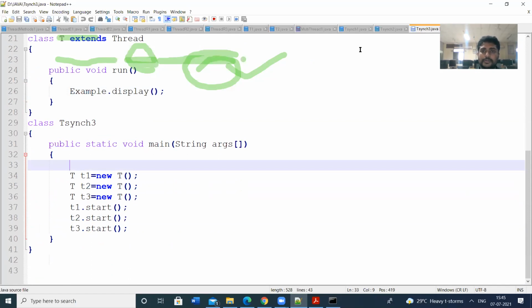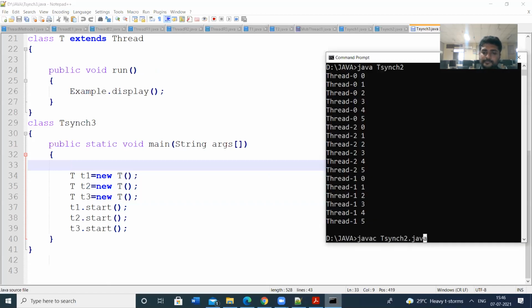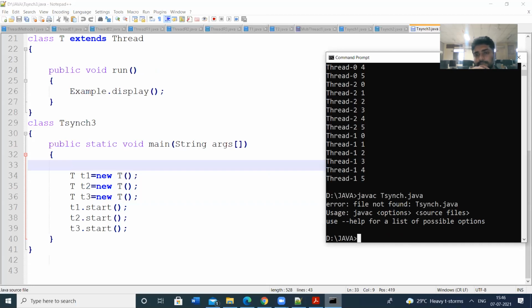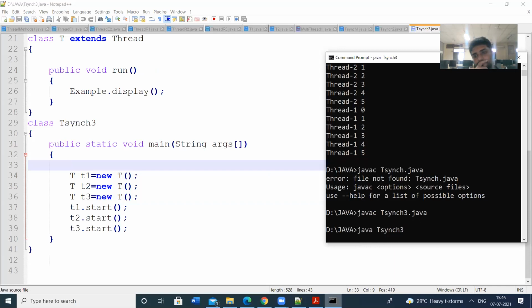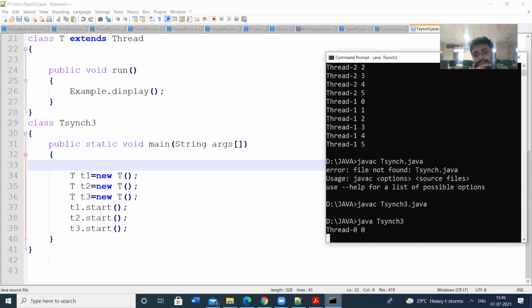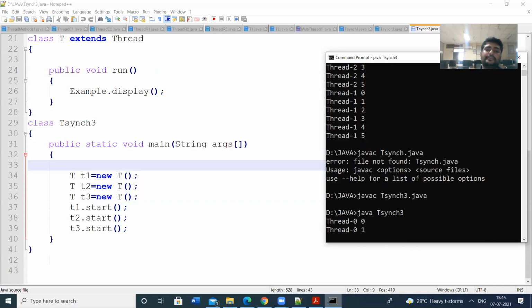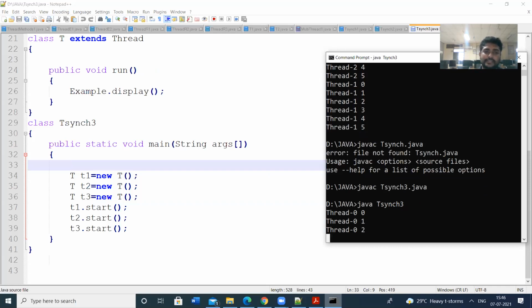Check the output. So same, thread 0 is running first.